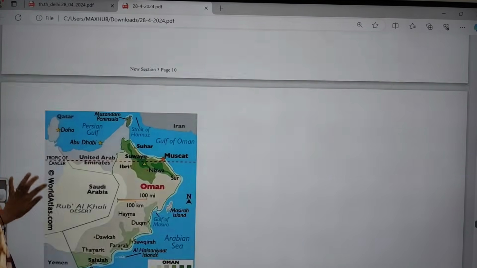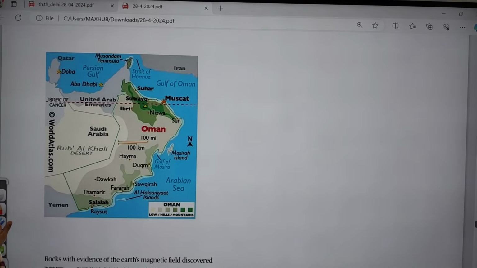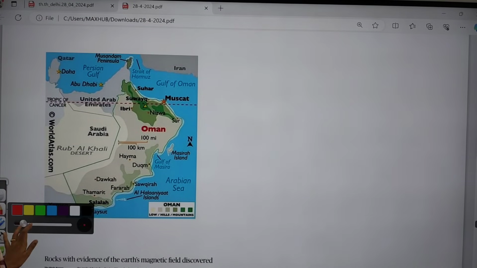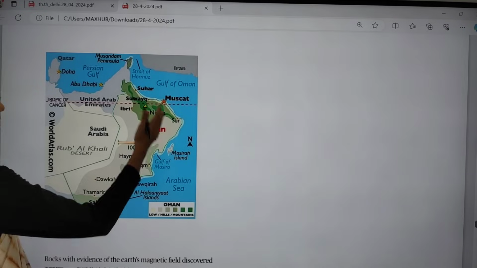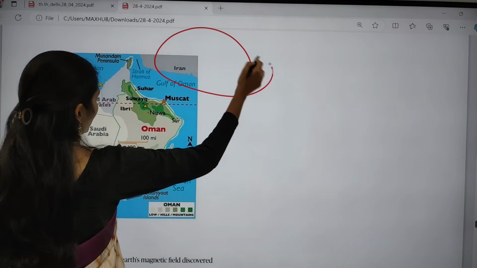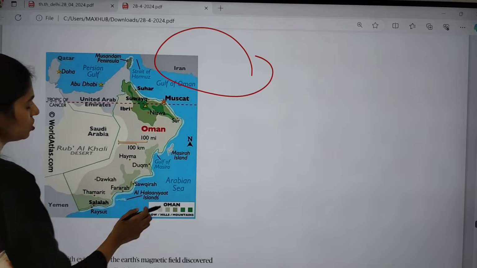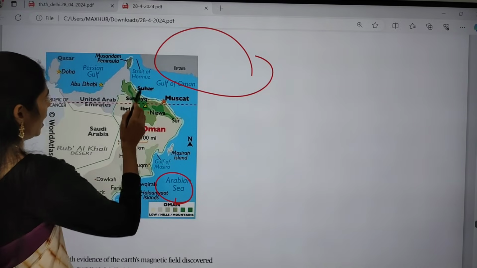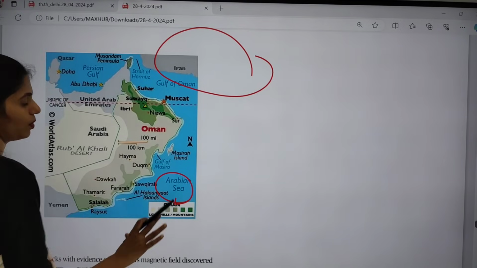And now let us have a look at the map. This is a map of West Asia or the Middle East. This part is the Middle East and this part is West Asia. Here we have the Arabian Sea, and here you have to see the water bodies.